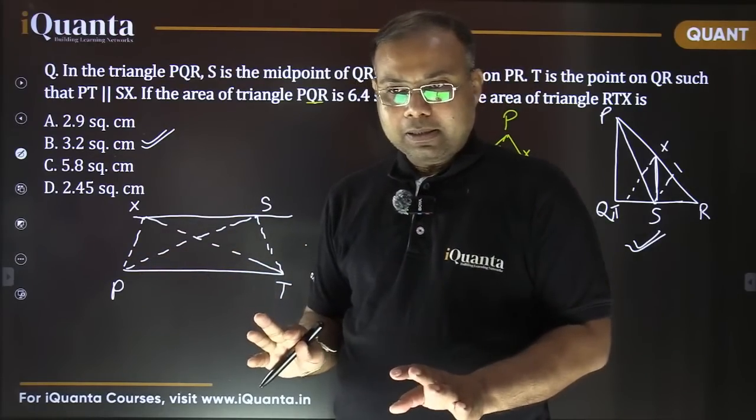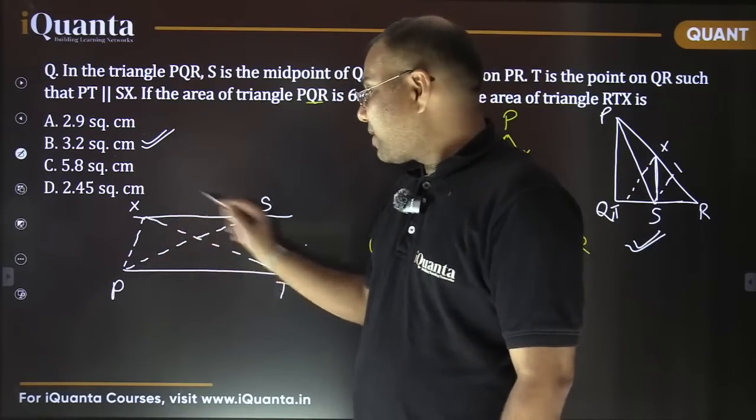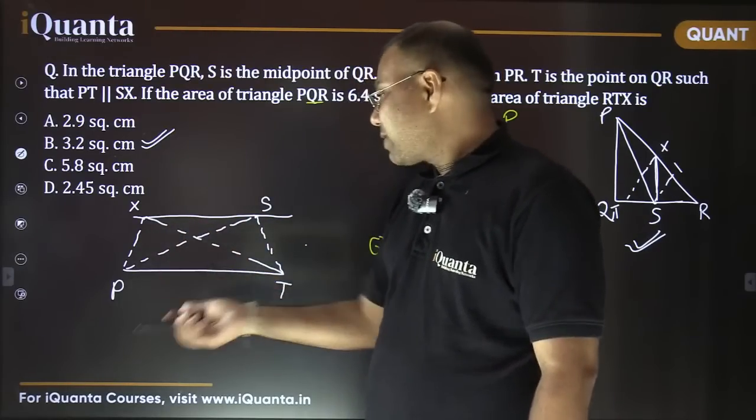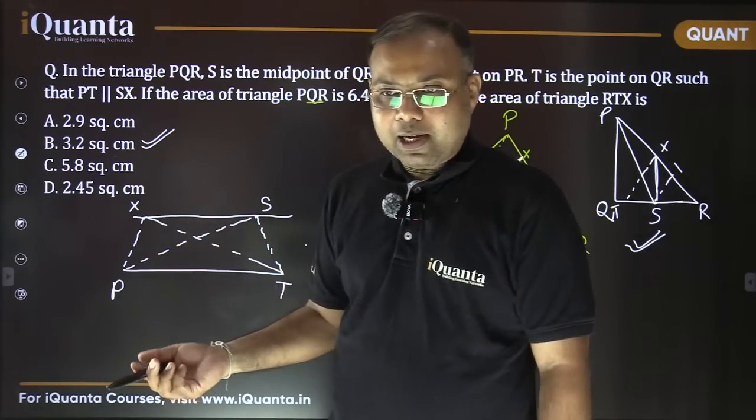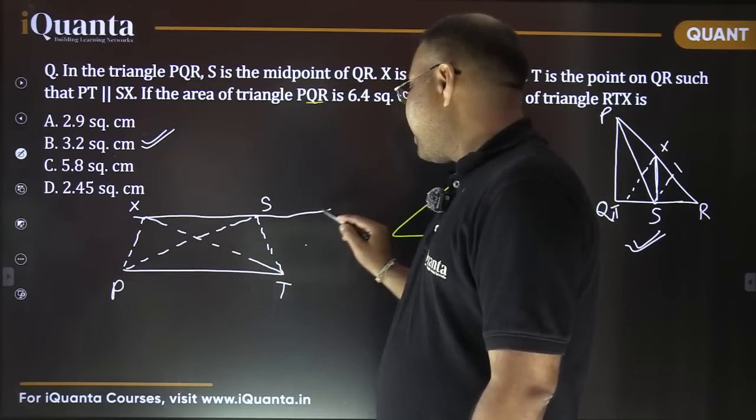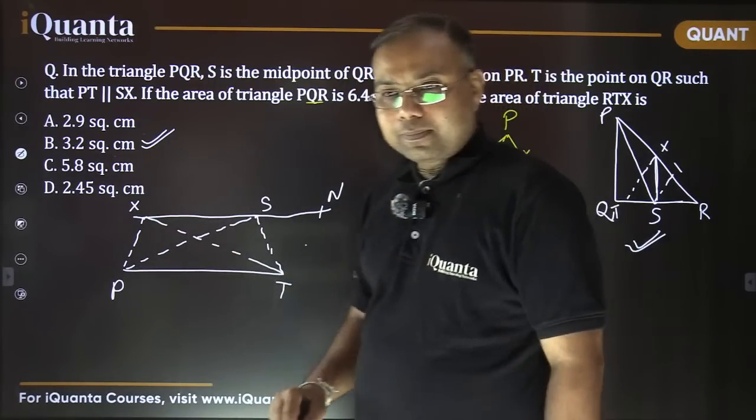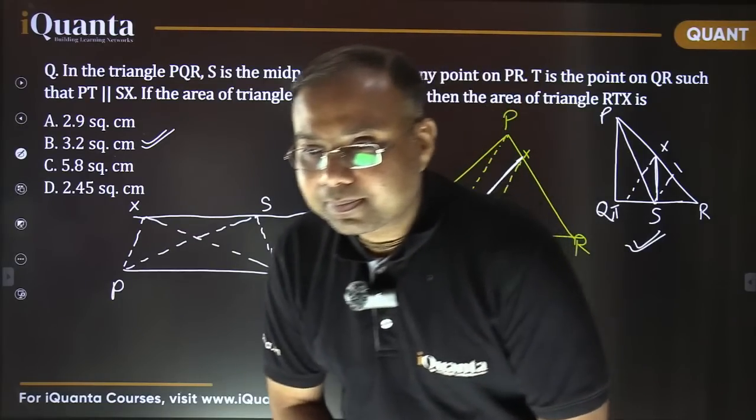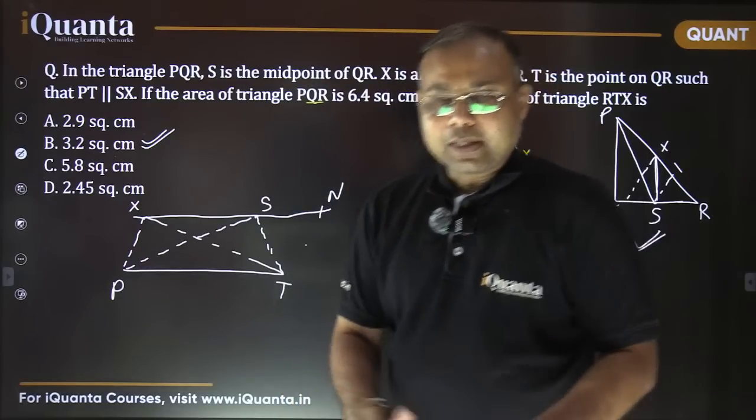And that is going to happen always in case of a trapezium. Now this is a trapezium, PXST is a trapezium. So in case of a trapezium, triangles PST and PXT always have equal area. If I take some another point, maybe N here, what about the area of triangle PNT? That will also be same. Is it fine? Is it clear to everyone?